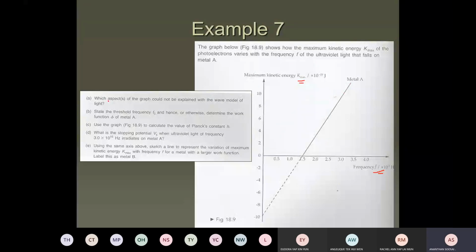The first question: which aspect of the graph could not be explained with the wave model of light? Which feature of this graph opposed the wave idea? Anyone?